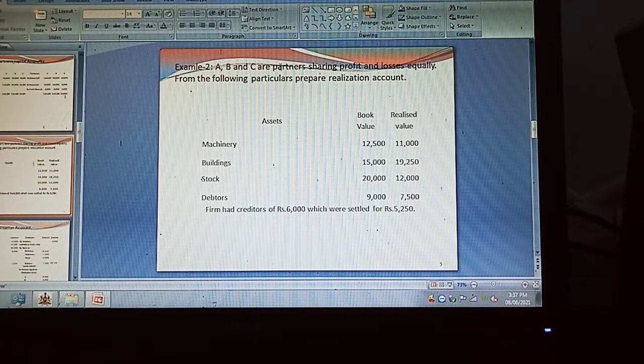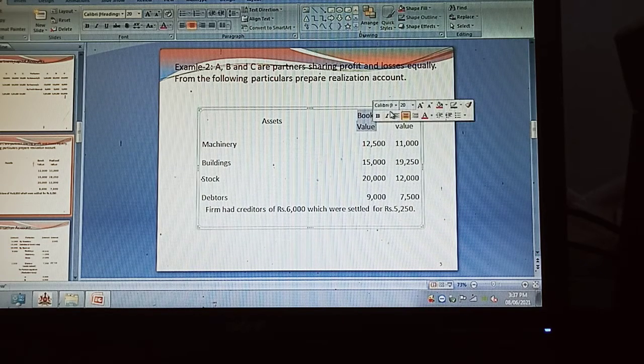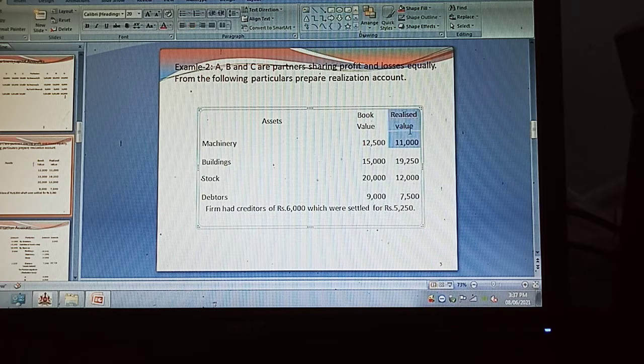We can consider another example. The problem is also like this. A, B, and C are partners sharing profits and losses equally. From the following particulars, prepare the realization account. Now in this case, the book value of the assets and the realized value of the assets are given.